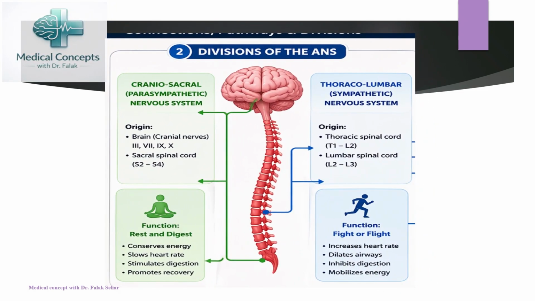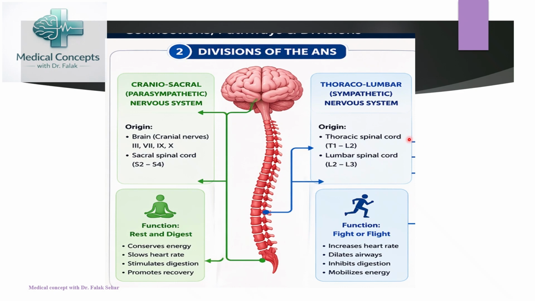Now, the autonomic nervous system is divided into two main divisions, the parasympathetic nervous system and the sympathetic nervous system. The parasympathetic nervous system gets its origin from cranial nerves 3, 7, 9 and 10, and the sacral segment, that is from S2 to S4. So that's why this is also known as the craniosacral system.